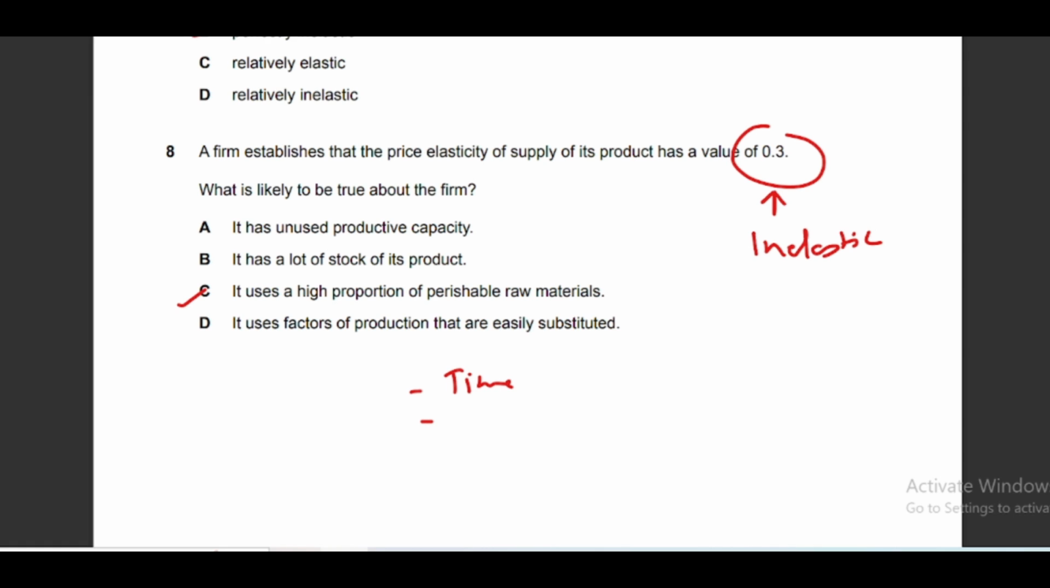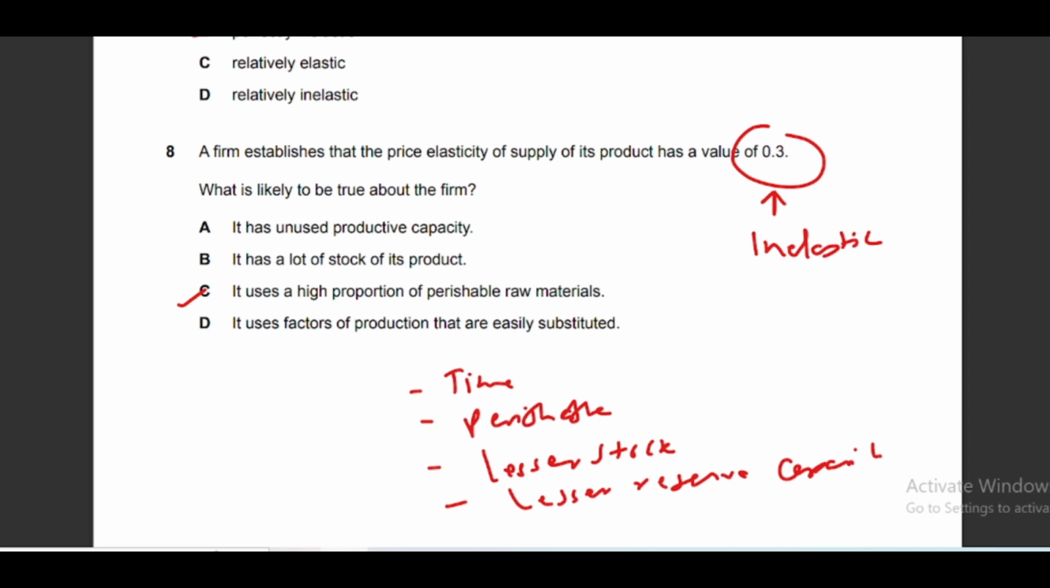And similarly, if the product is perishable, like foodstuff, agricultural products, fruit and vegetables as well as milk, these are perishable goods and have inelastic supply. And similarly, if a business has lesser stocks, like it has lesser quantity held in the stock or store, then again it will be inelastic. And similarly, if there is lesser reserve capacity in the production plant, again it will be inelastic. And if we reverse these things, then supply will be elastic.